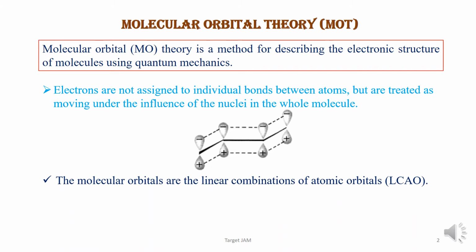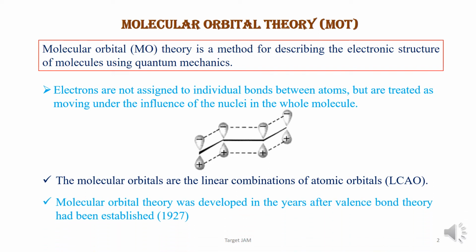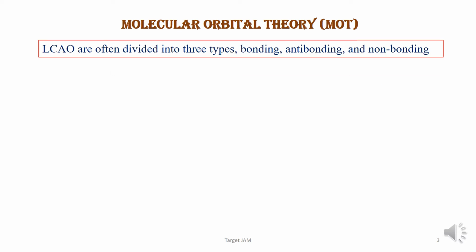The molecular orbitals are the linear combination of atomic orbitals, and molecular orbital theory was developed just after the valence bond theory. So MO is a little bit easier, and it can explain some more effects of physical or chemical properties which cannot be explained on the basis of valence bond theory. Linear combination of atomic orbitals are often divided into three types: bonding, antibonding, and non-bonding.